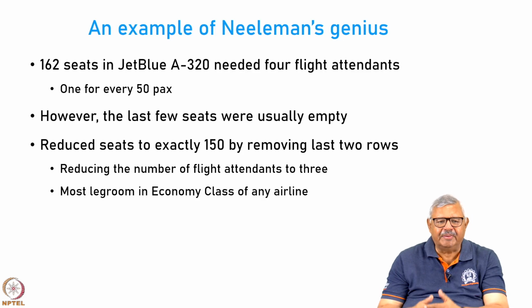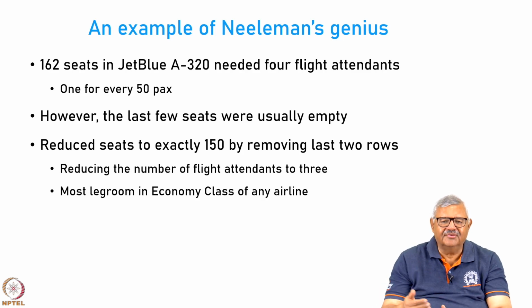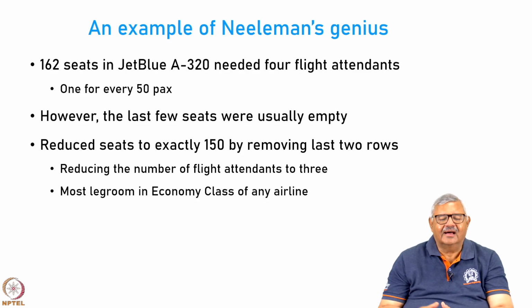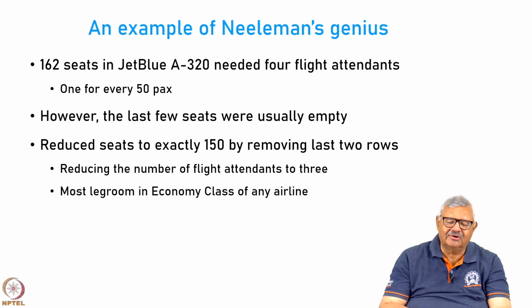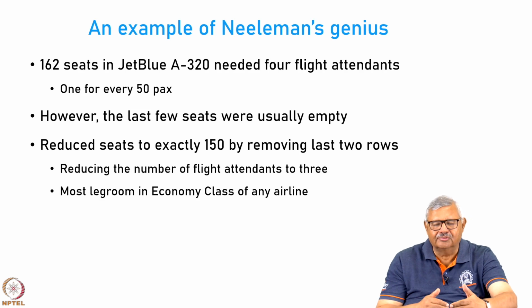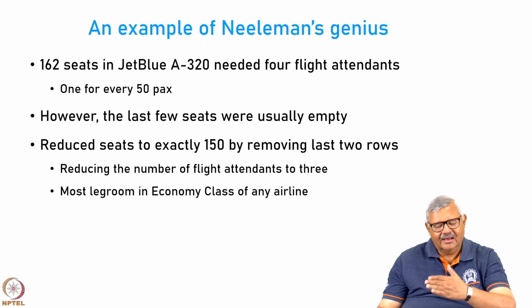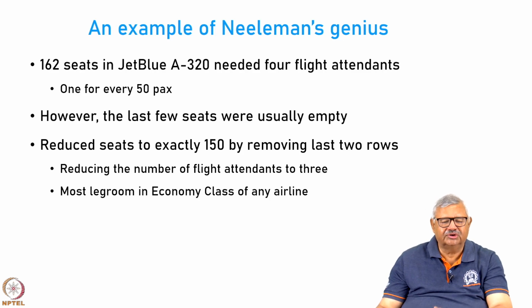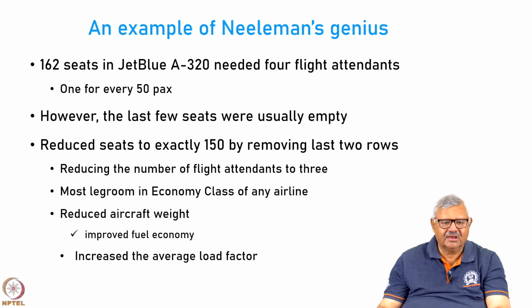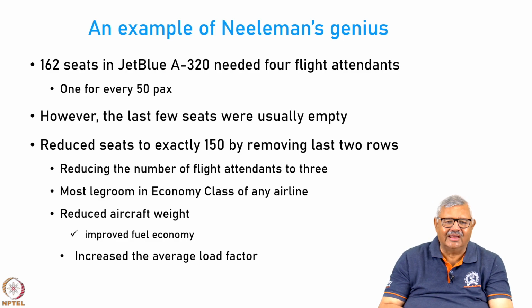Instead, that empty space can be utilized by providing a larger legroom in economy class, and he was a smart chap. So, he created some 12 rows or 11 rows in the front with more legroom than normal and began charging them extra for the comfort, and the ones on the back, they had the standard 31-inch legroom. So, 34-inch, 31-inch.